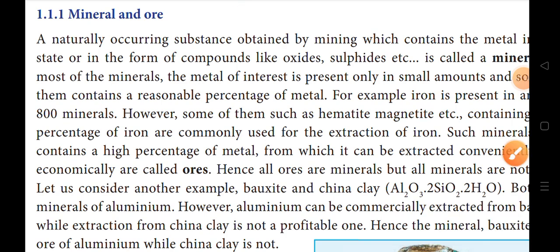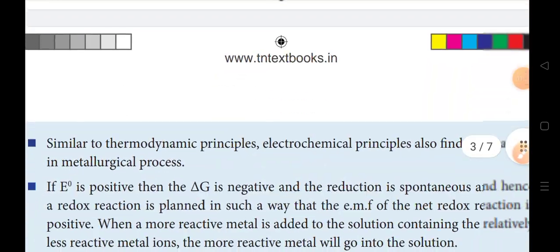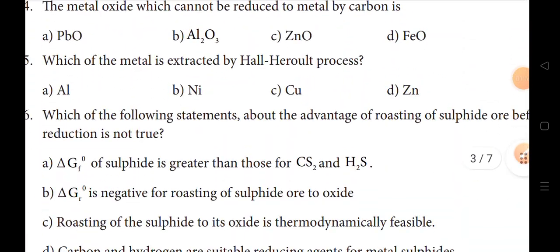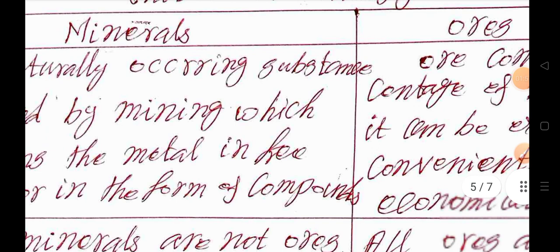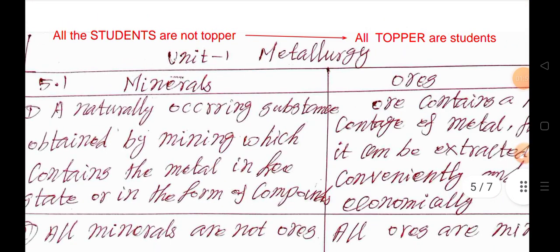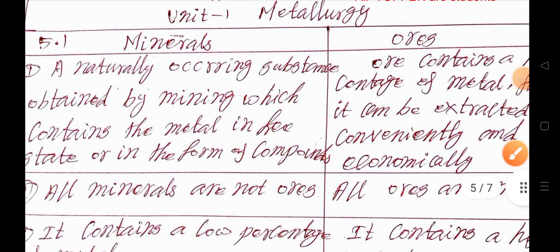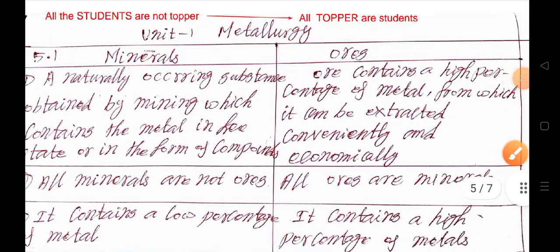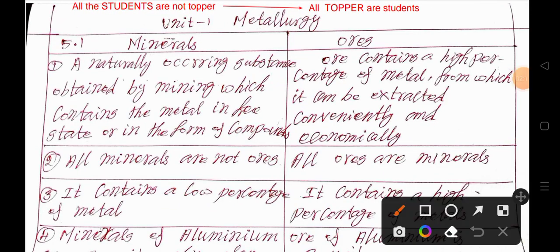For understanding purpose, we split it into 2 parts, that is minerals and ores. It has 4 points. It may be asked repeatedly as a 2 mark question.